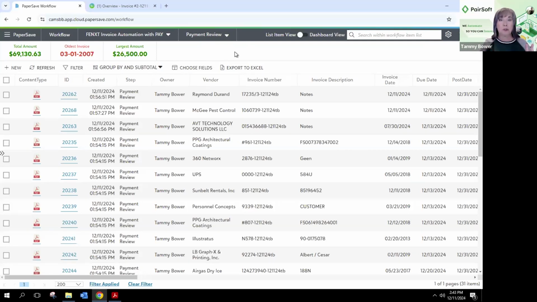So if I'm in this payment review step, I kind of want to step back and say, all right, think about how you're building your batch now, building that payment journal that you're going to give to somebody, the treasurer, the controller, whoever, that then reviews that batch and says, yes, we want to pay these, or maybe they cross through the ones they don't want to pay. And now you have to go back and remove those from the batch and then submit them.